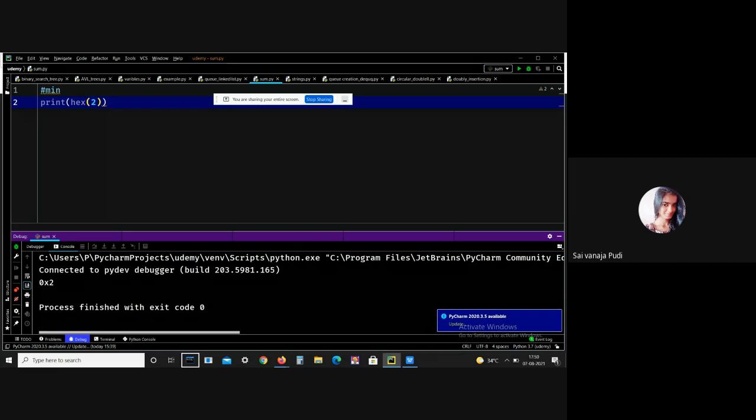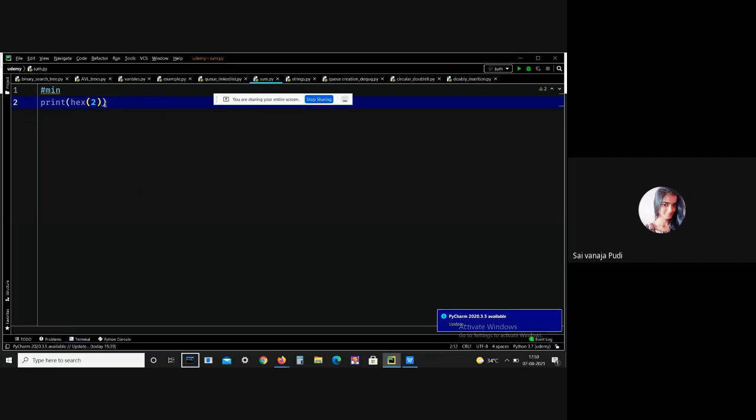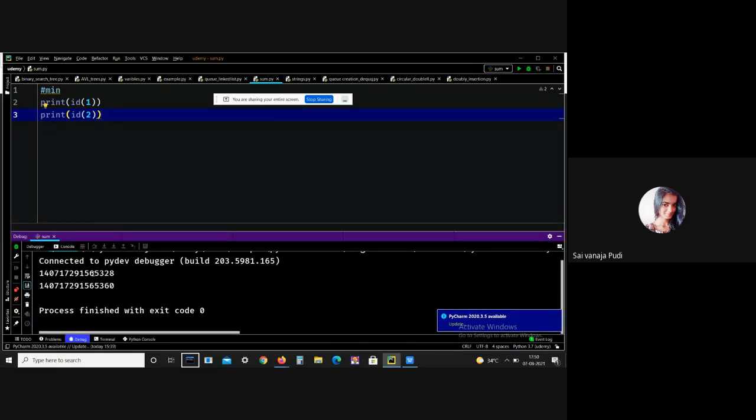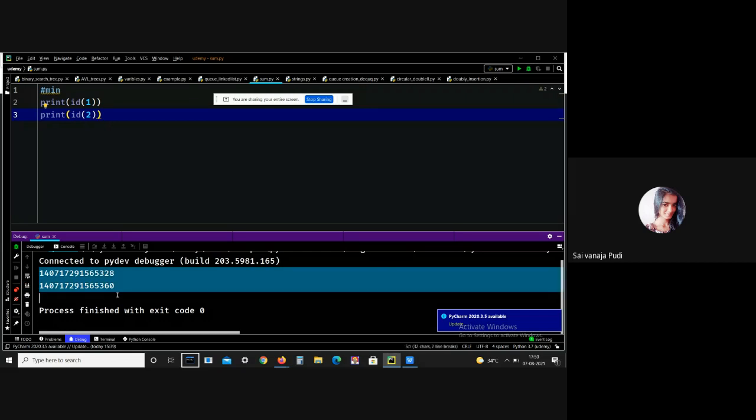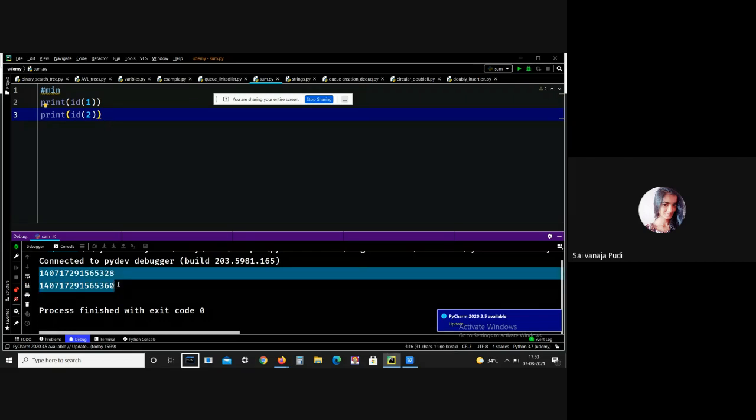And there is another inbuilt function, that is the id function. This id function returns the identity of the object. I mean, this is an integer which is guaranteed to be unique. I have already explained that in Python ids are unique. Let me print the id of 1. Let me print the id of True. See, here the ids are different. Okay, means every particular element has its own unique id. This is what the id function means.